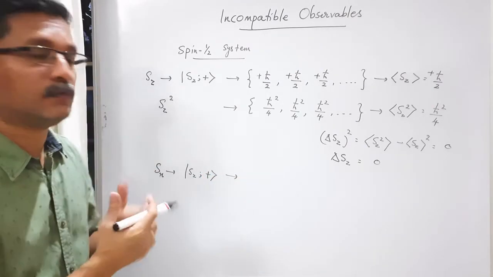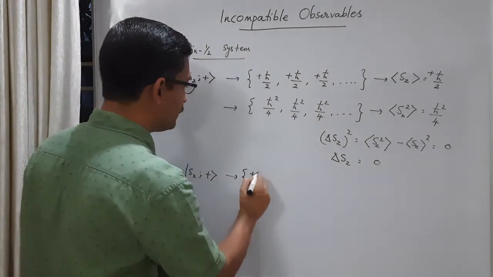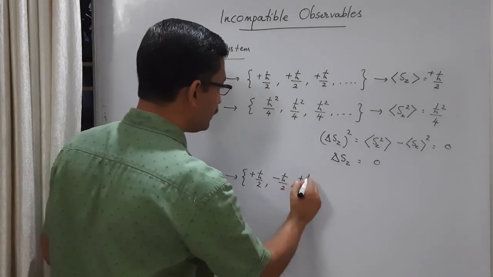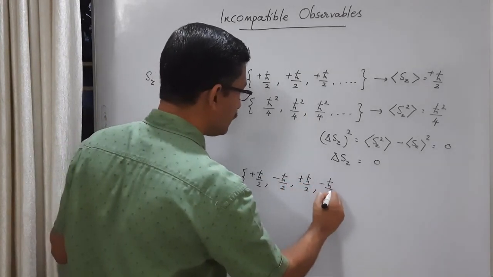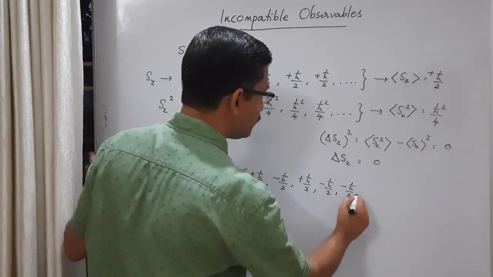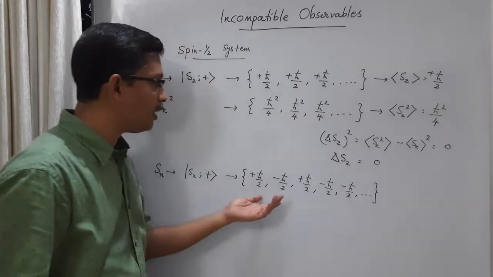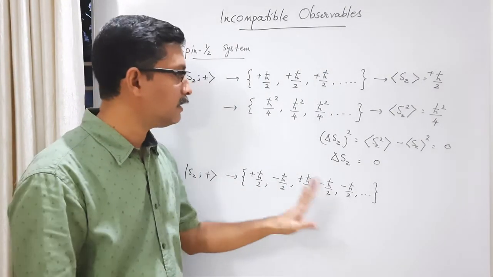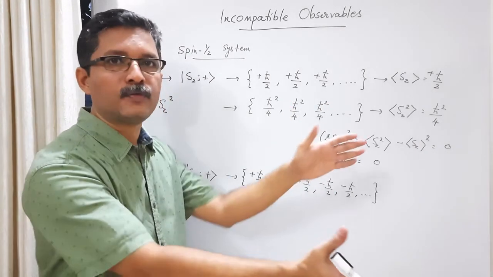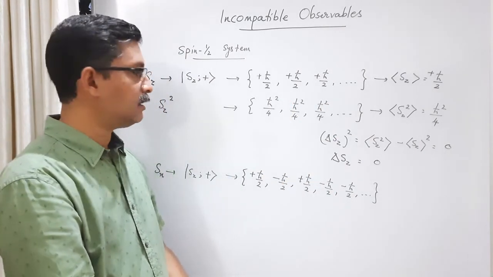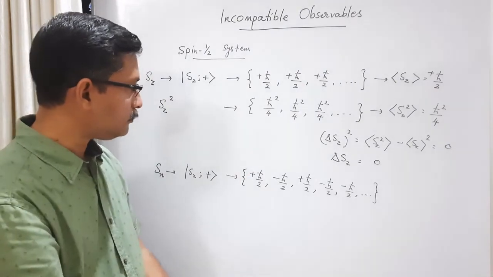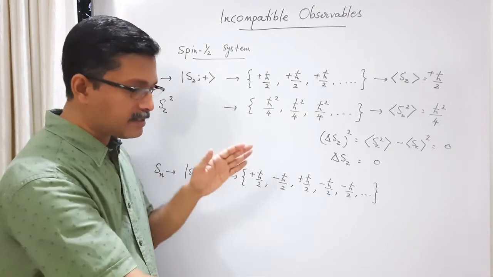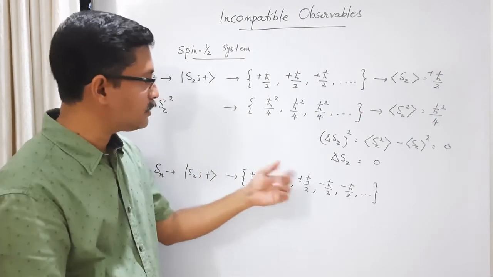That means what are the results of individual measurement? We get plus h cross by 2, then we may get minus h cross by 2, again we may get plus h cross by 2, minus h cross by 2, next will be minus h cross by 2, and it goes on. 50% of the trials will give plus h cross by 2, 50% of the trials will give minus h cross by 2. That's why we say that half the particles are in plus h cross by 2, half the particles are in minus h cross by 2. This is the situation. So we can see that it is dispersed between minus h cross by 2 and plus h cross by 2.